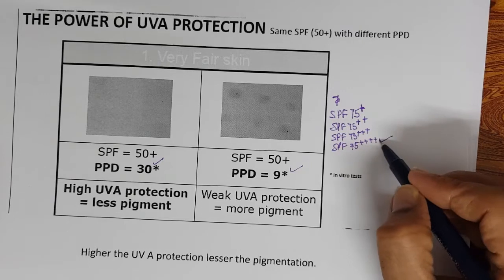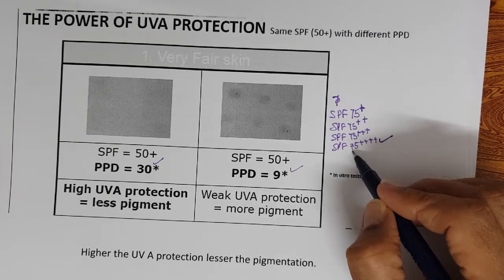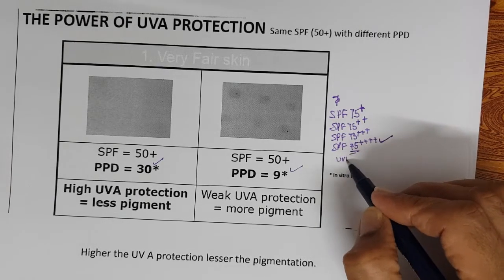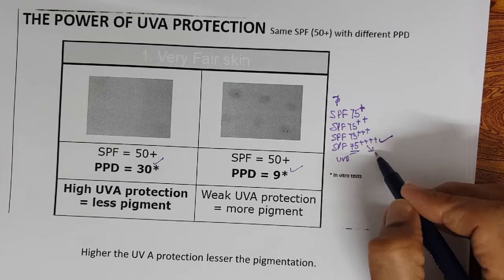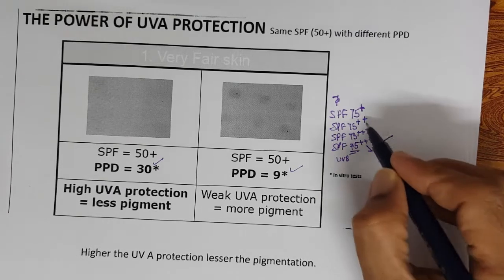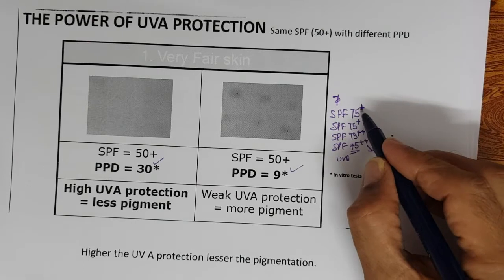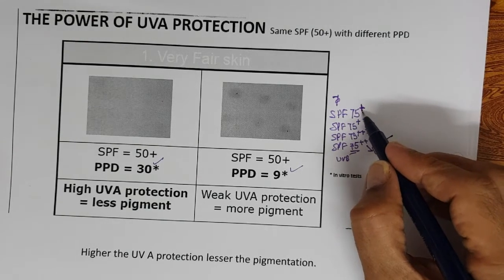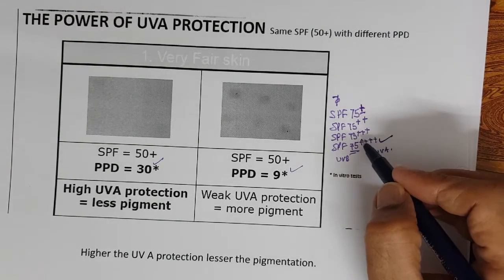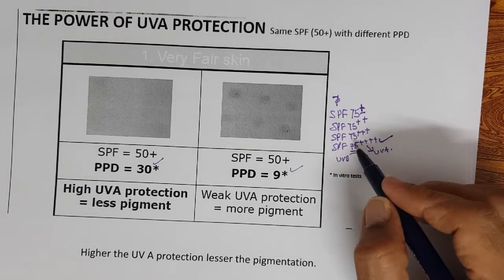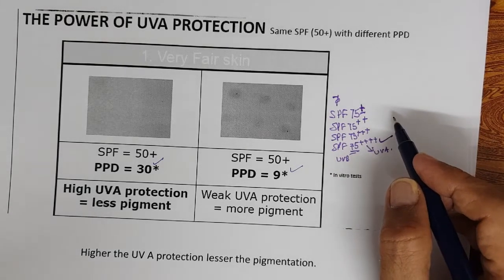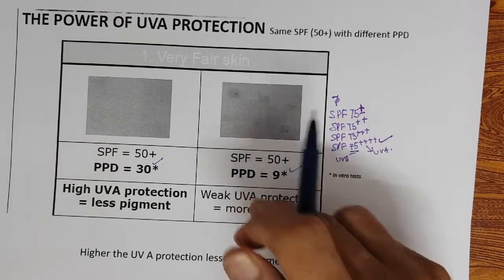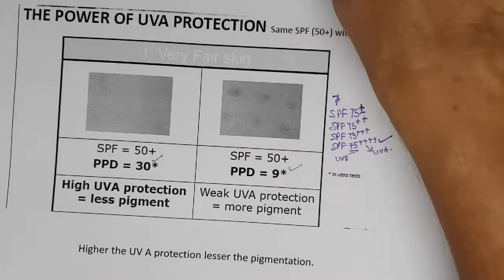So this is highly protective: apart from UVB protection through SPF, it has very good UVA protection also. The plus denotes the extent of UVA protection. The more the pluses, the more the protection from UVA, and that is how they measure it, not tan protection.